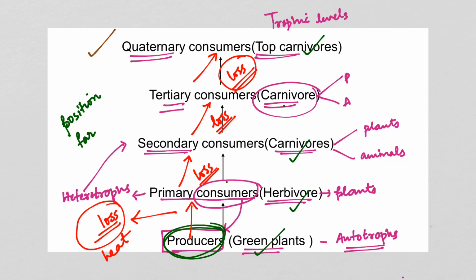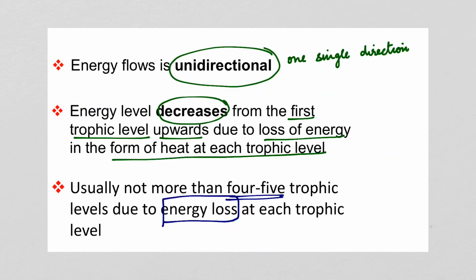So again coming back to the trophic level, see, maximum steps can be 4 to 5. Why? Because from the first to the last trophic level there is a loss of energy. Therefore the trophic level cannot continue for more than 4 or 5 levels or steps because of the loss of energy. When it reaches the 5th level, by then the energy loss would be there and therefore the levels cannot continue.